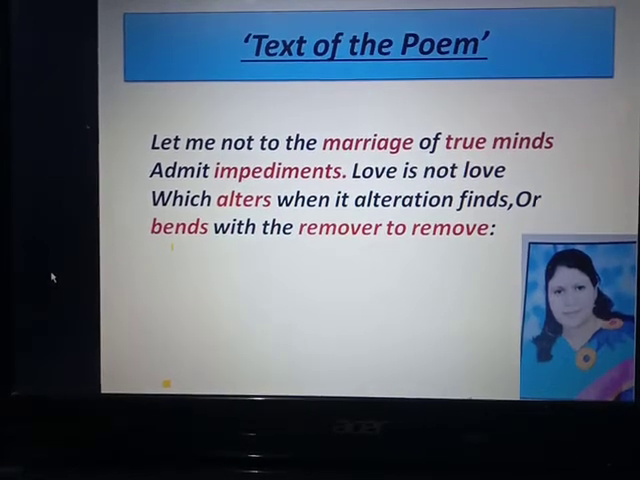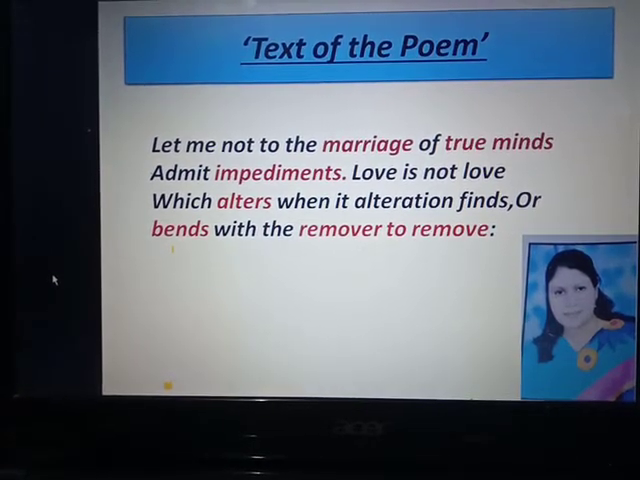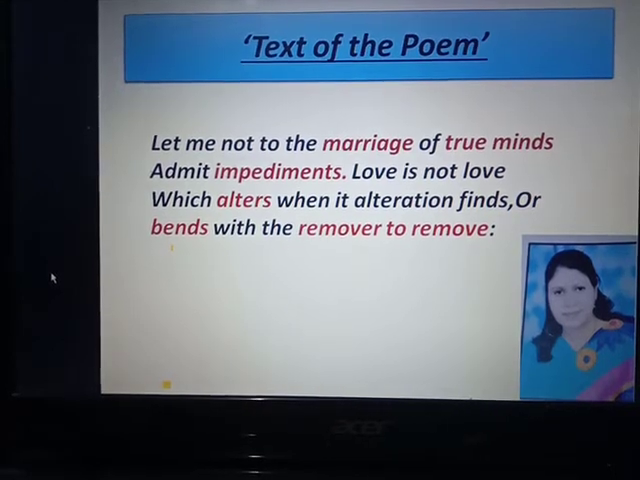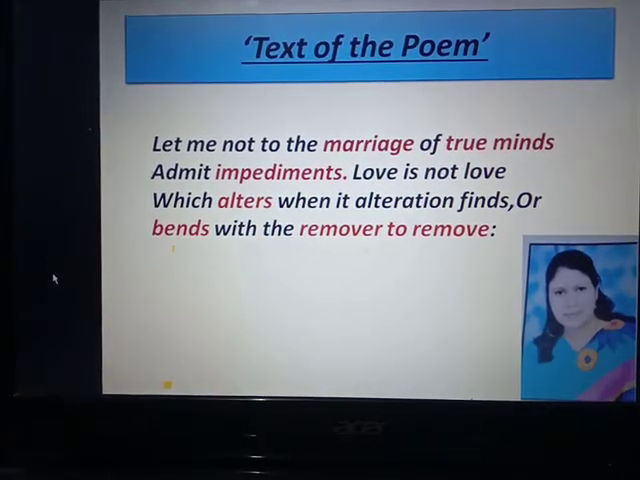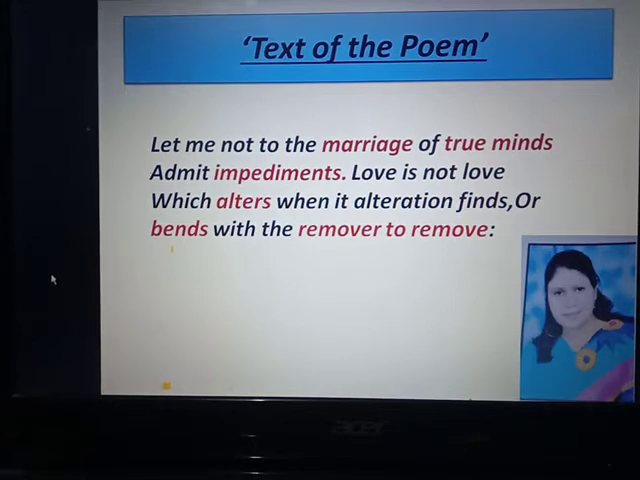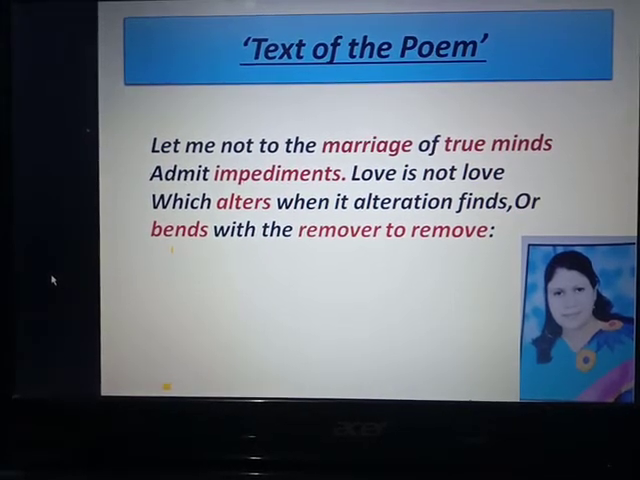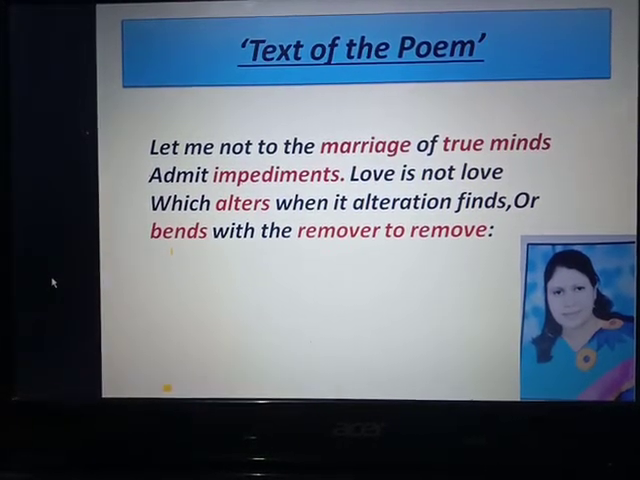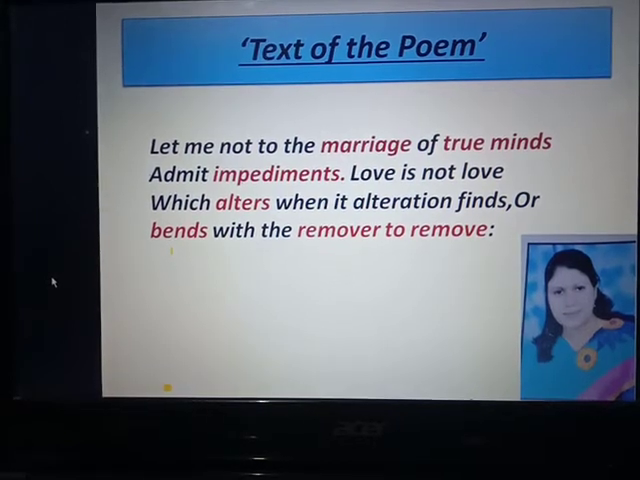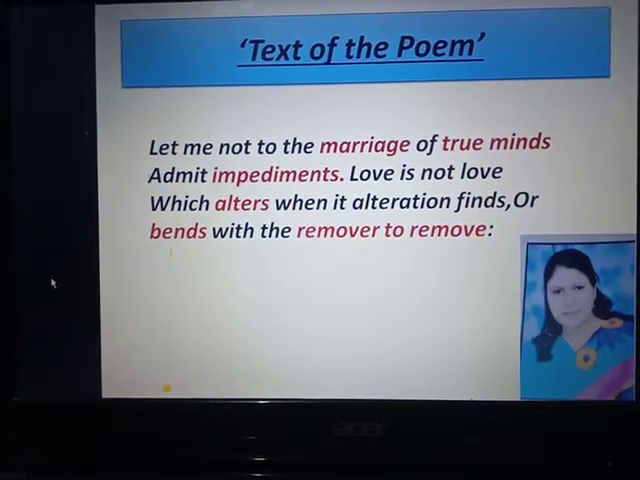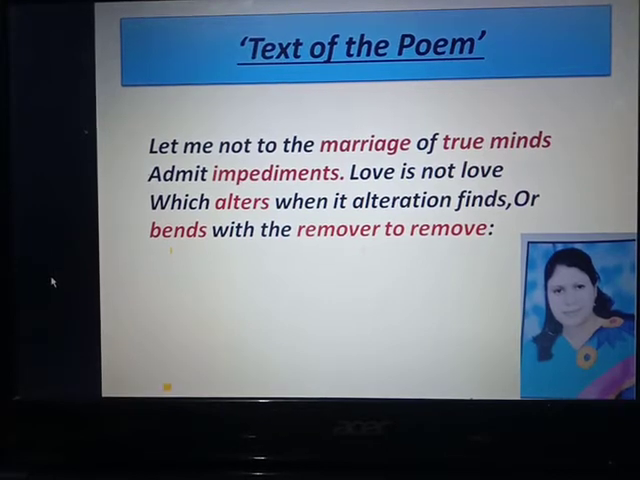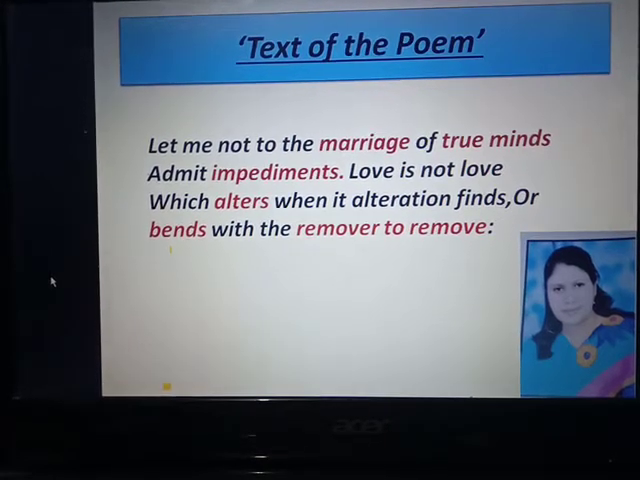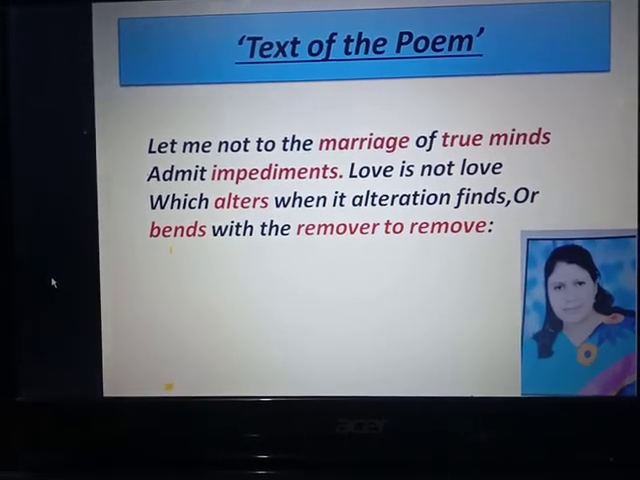Now I tell you the reference with context of these 4 lines. This stanza has been taken from the poem The Marriage of True Minds, composed by William Shakespeare, the famous sonnet writer and a great dramatist. In this sonnet, the poet speaks of the nature and scope of true love.